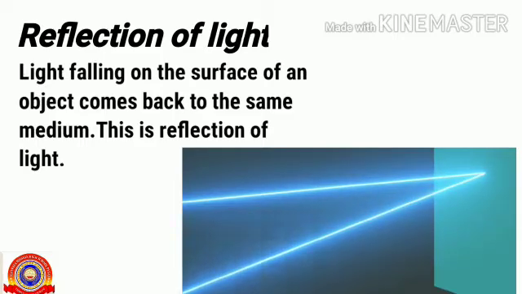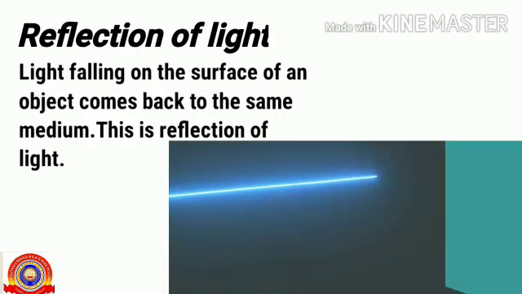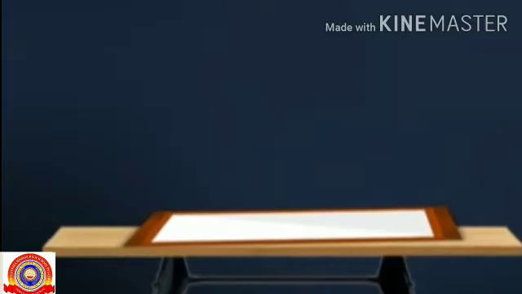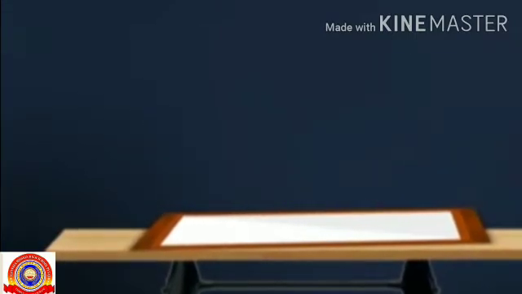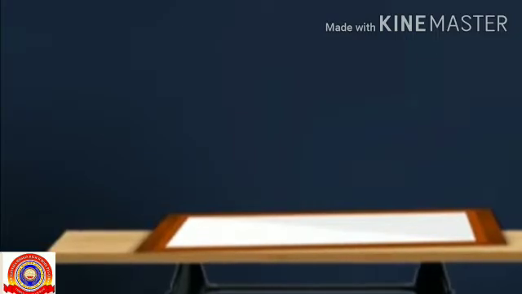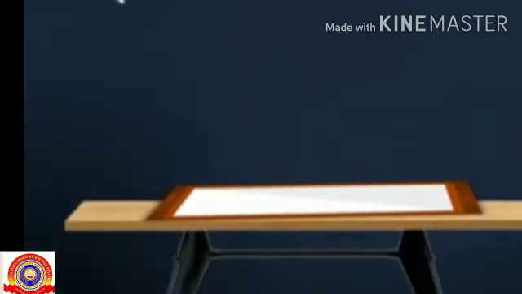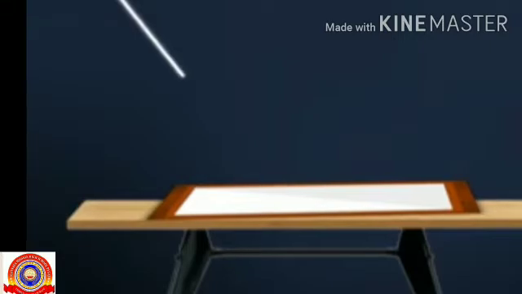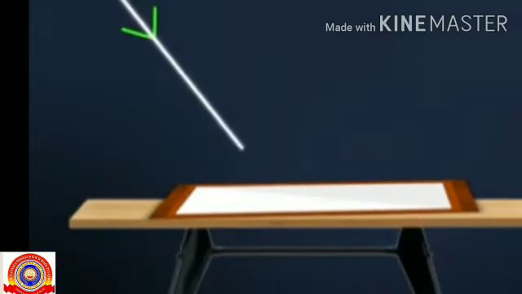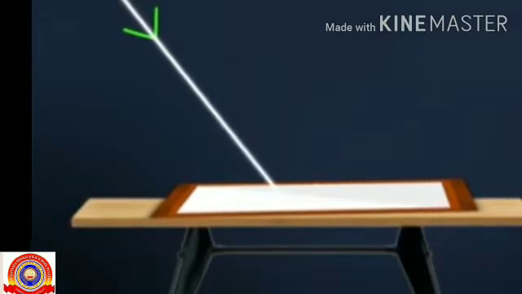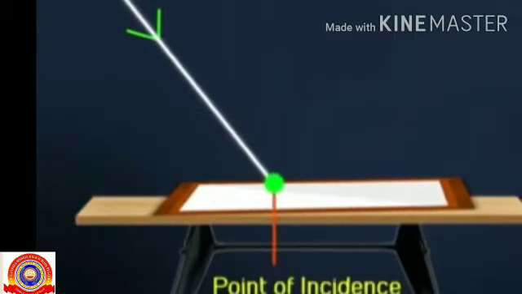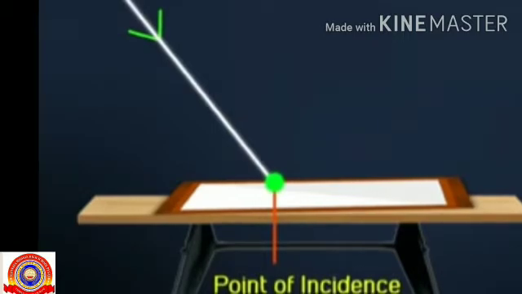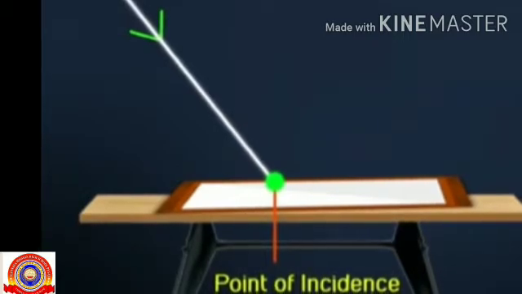Light falling on the surface of an object comes back to the same medium. This is reflection of light that we already learned. Here you can see a plane mirror, and we already know that such a change occurs in accordance with the laws of reflection of light. Here you can see a light incident or falls on a surface, and that ray is called the incident ray, and the point where it falls is the point of incidence.